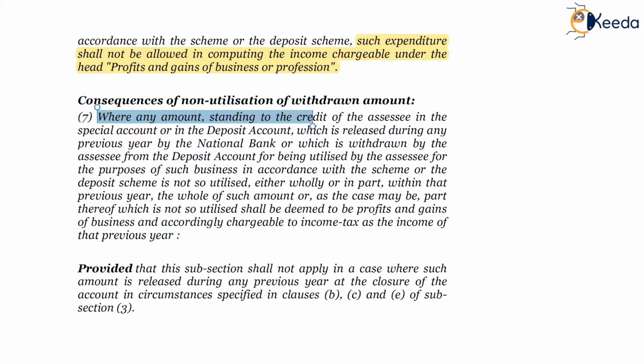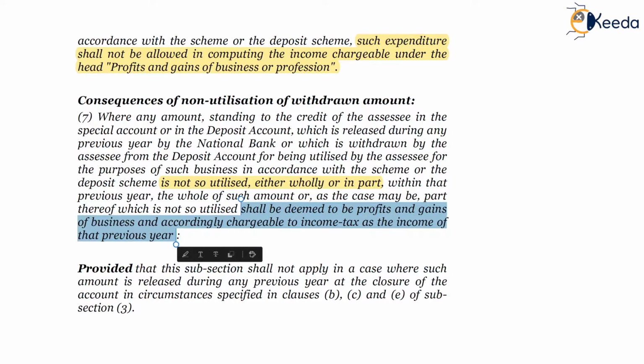Subsection 7, where any amount standing to the credit of the SSC in the special account or deposit account which is released during any previous year by the National Bank or is withdrawn by the SSC from the deposit account for being utilized by the SSC for the purpose of such business in accordance with the scheme or the deposit scheme is not utilized either wholly or partly within that previous year, the whole of such amount, or as the case may be, part thereof which is not utilized, shall be deemed to be profit and gains of business and accordingly chargeable to income tax as the income of that previous year.